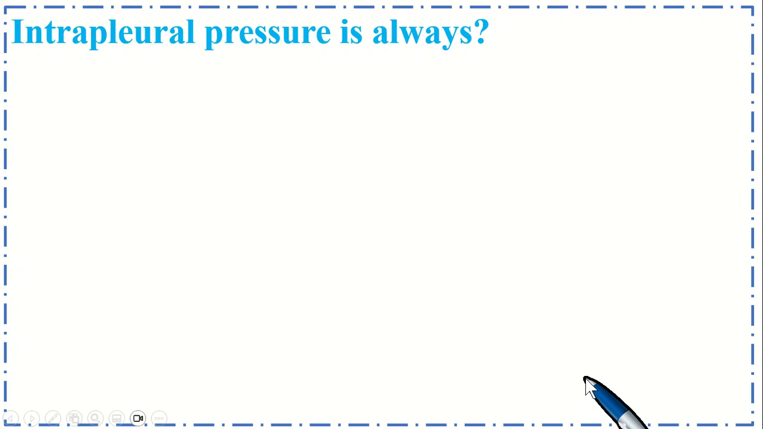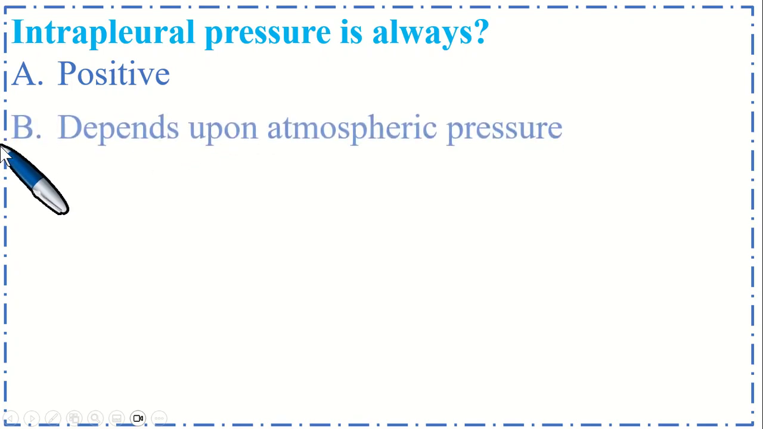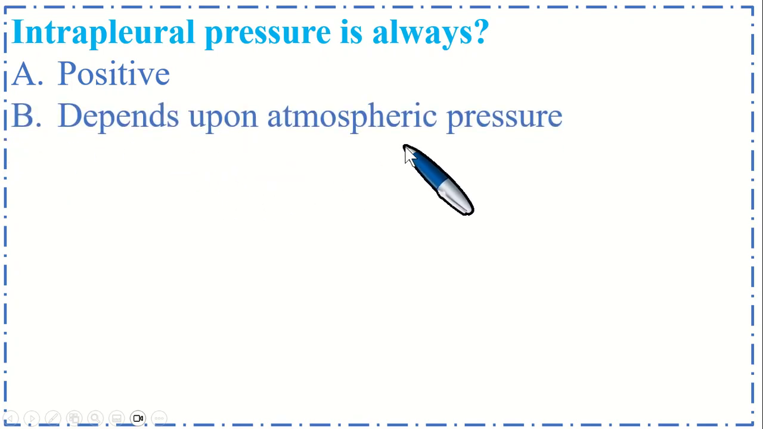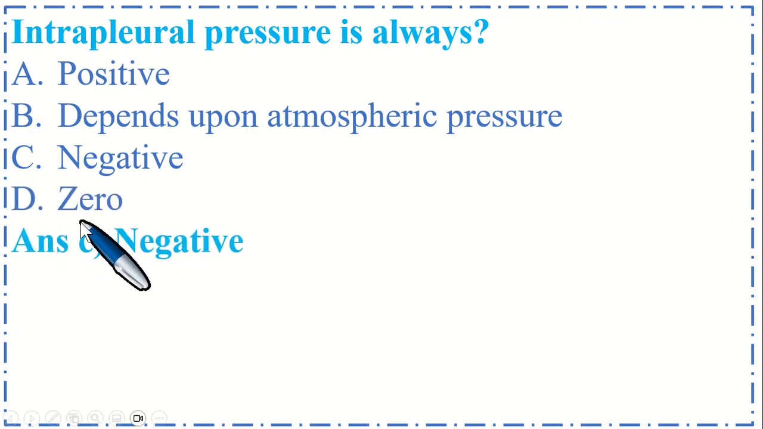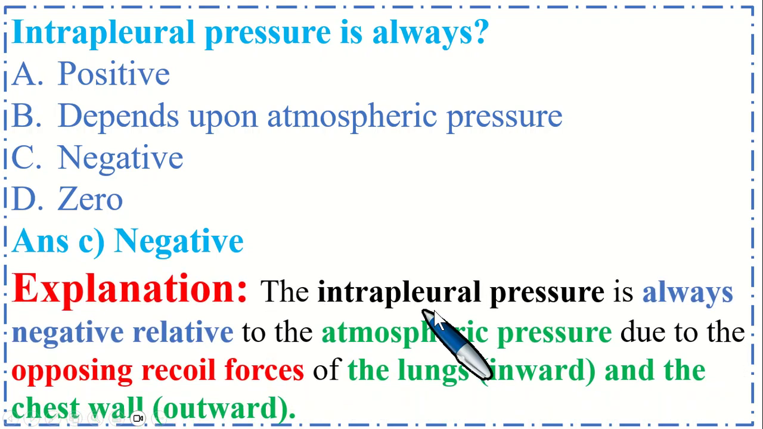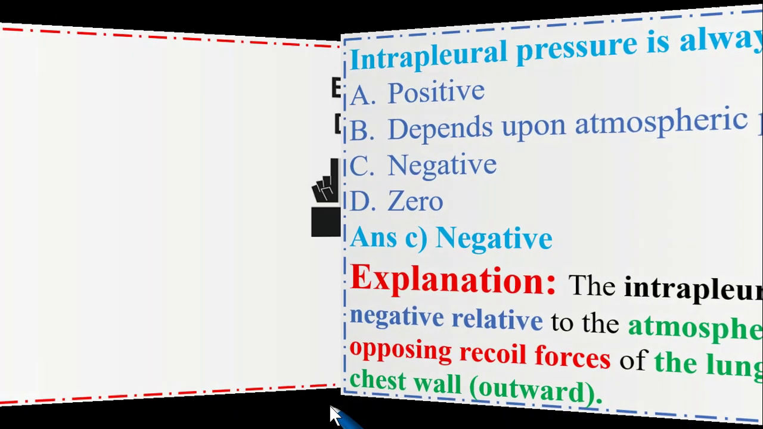Dear students, this is a very important MCQ. Intrapleural pressure is always option A, positive, B, depends upon atmospheric pressure, C, negative, and option D, 0. So the correct option is C, negative. The intrapleural pressure is always negative relative to the atmospheric pressure due to the opposing recoil forces of the lungs inward and the chest wall outward.